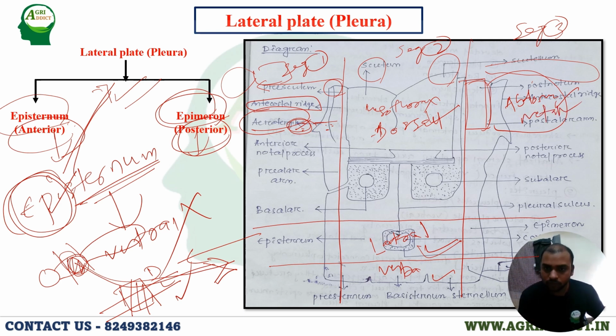Then the anterior notal process. This is the anterior notal process, and this is the posterior notal process. That means at this position, the wings will be attached. Here, two wings will be attached.